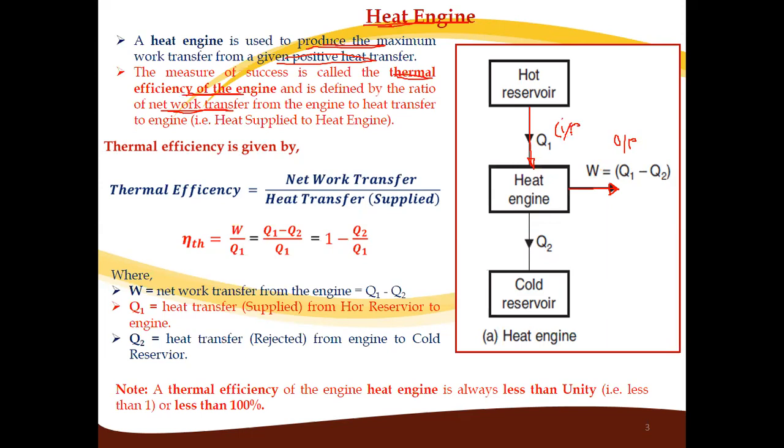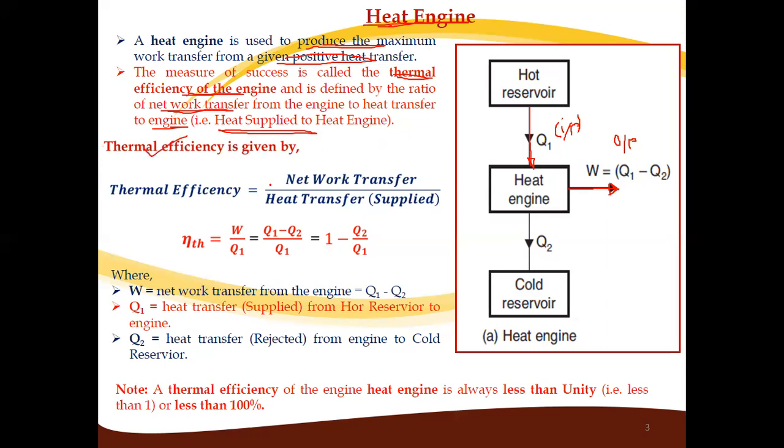So we get the thermal efficiency of the engine. It is defined as the ratio of the net work transfer from the engine to the heat transfer to the engine, that is, the heat supplied to the heat engine. So thermal efficiency equals net work transfer W divided by the heat supplied.